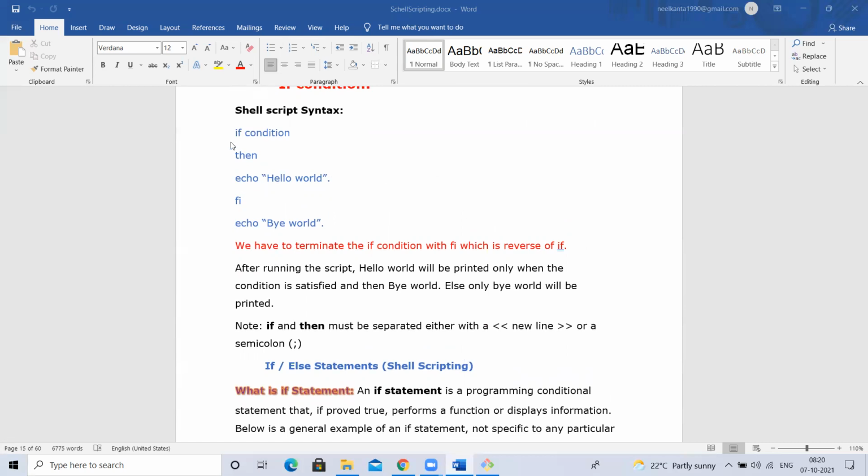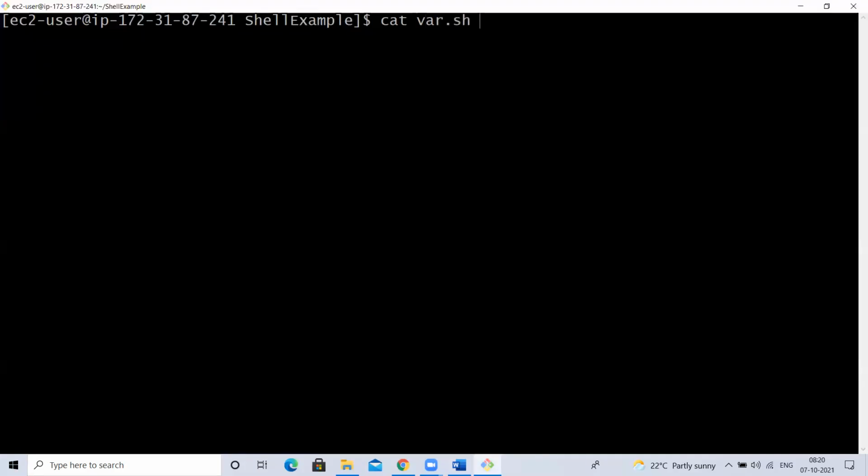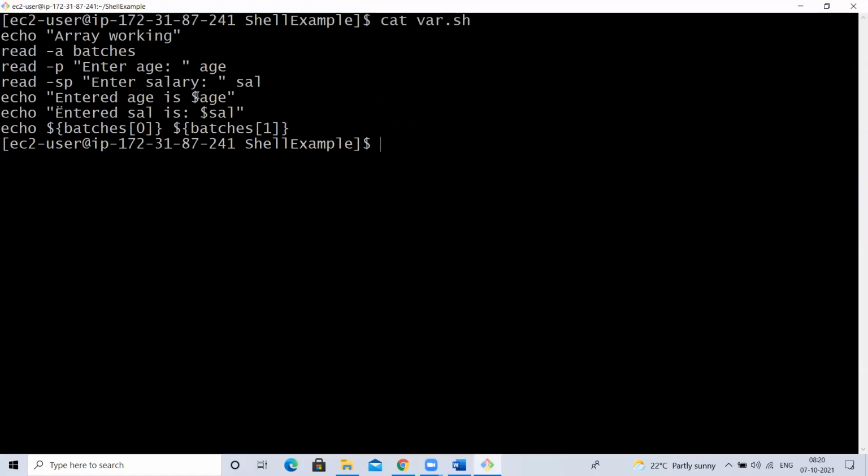Okay, then come into conditional statements. Now I want to write a condition based on the age passed. If the age is less than 30, I want to print that you are eligible for marriage. If it is more than 30, in general people will not depend on our wish. They'll keep saying, you crossed 30, when are you getting married, and keep forcing, right? According to Indian psychology, you have to get married before 30.